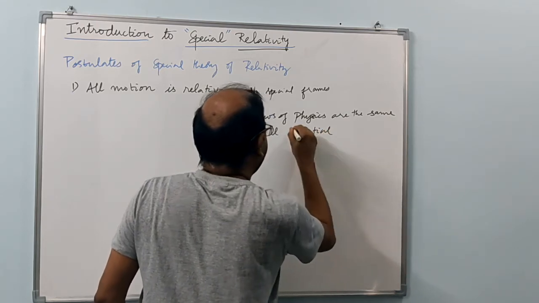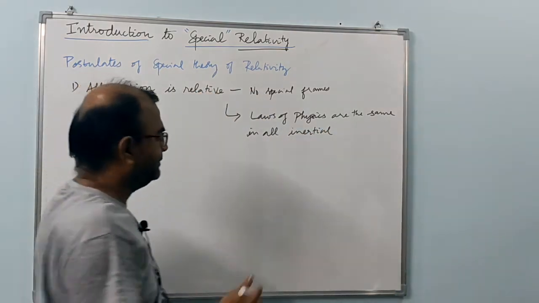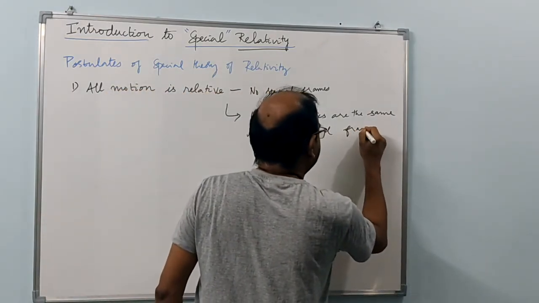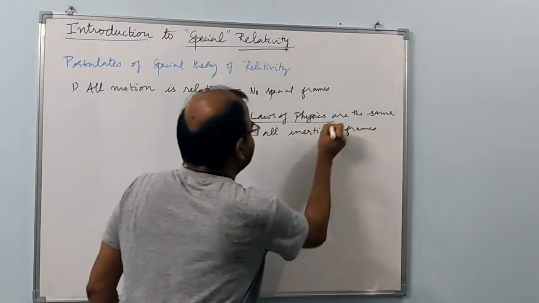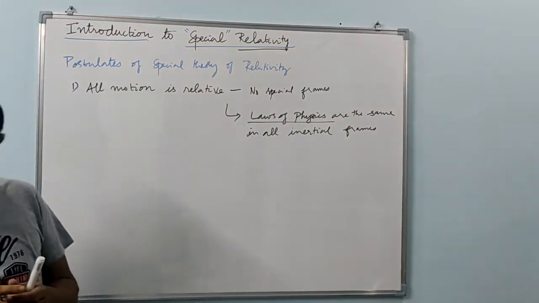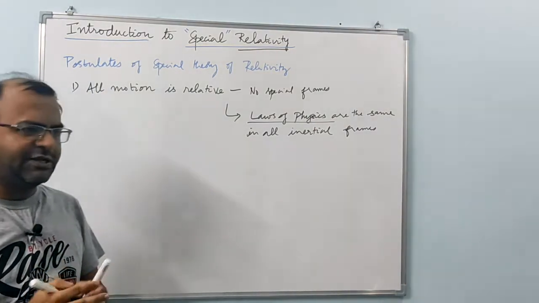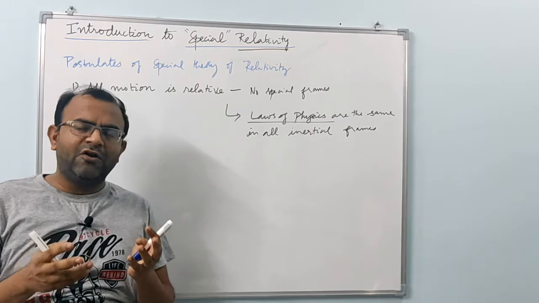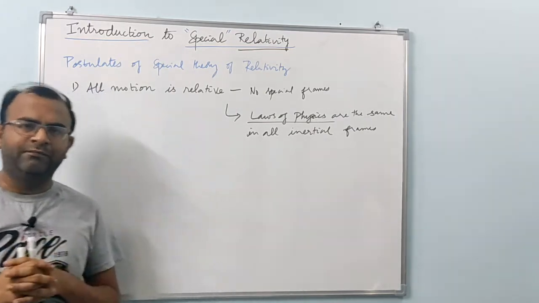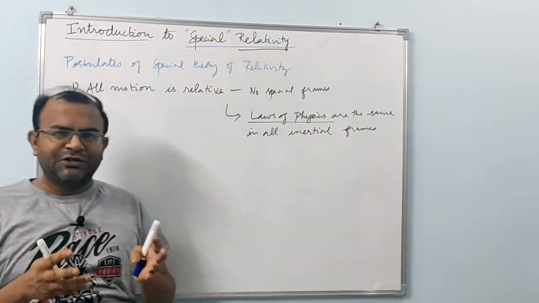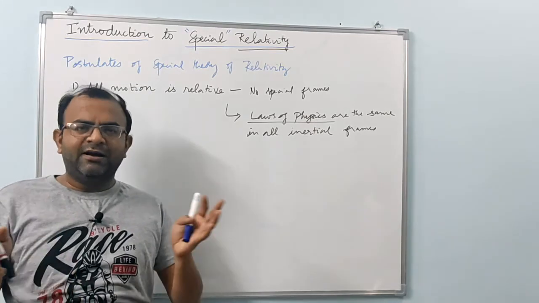So any inertial frame is equivalent. What do we mean by this? Laws of physics being the same in all inertial frames. Let us say you carry out a physics experiment. Let's say you want to measure the time period of a pendulum. So you are trying to measure it, let's say, in the laboratory, fixed to the earth.